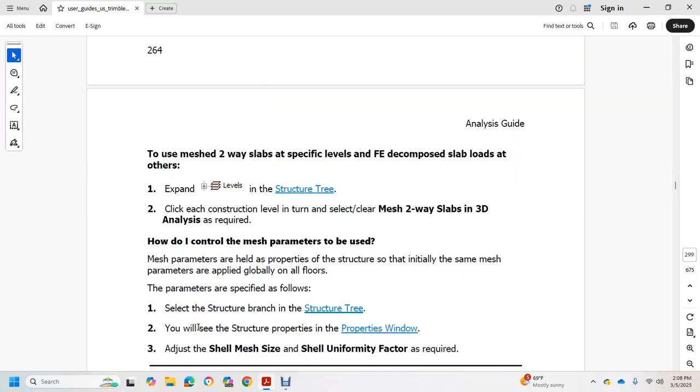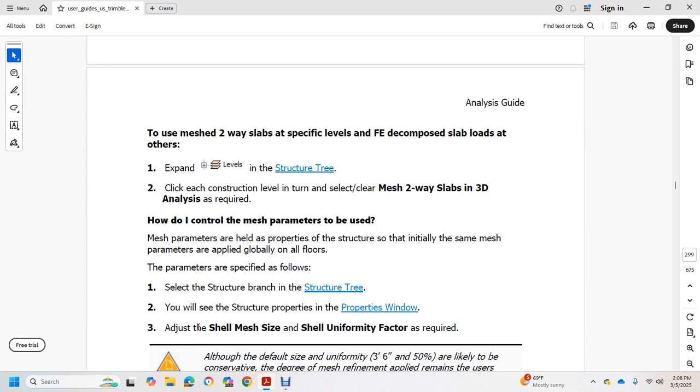How do I control the mesh parameters to be used? Mesh parameters are held as properties of the structure, and the same mesh parameters are applied globally on all floors. The parameters are specified as follows.